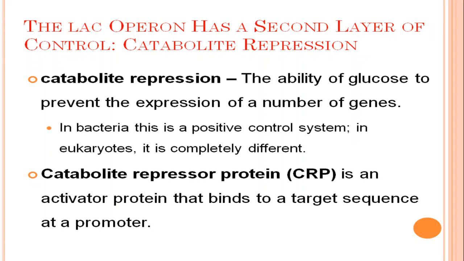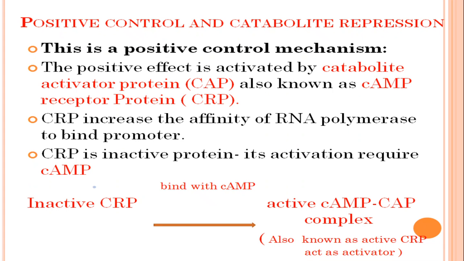The second control mechanism is catabolic repression. Catabolic repression is the ability of glucose to prevent the expression of genes. In bacteria, it is a positive control mechanism. In this mechanism, a protein known as catabolite activator protein, CRP, an active protein, binds to the target sequence at the promoter. This CRP binding plays a significant role in controlling the expression of genes in the operon. It is a positive control mechanism.